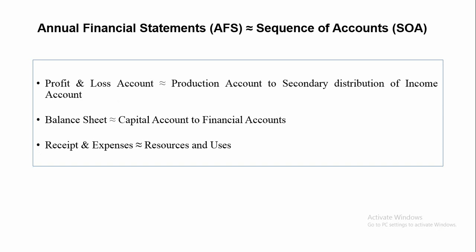In the AFS, the profit and loss provides the flow data showing total business receipts and expenses in a financial year by an enterprise. In SOA, the first few accounts, that is from production account to secondary distribution of income account, also depict the flow data.